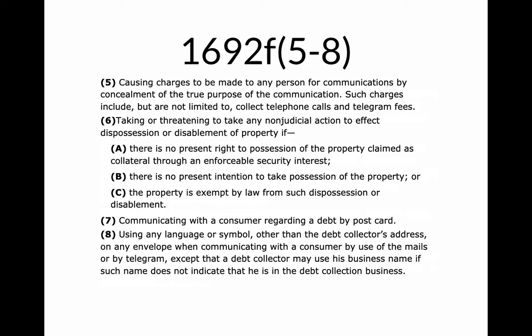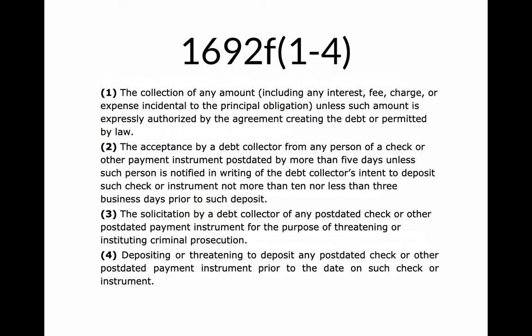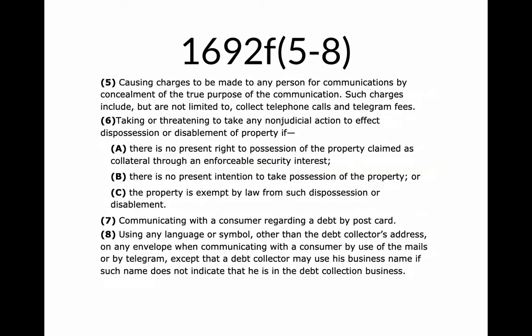Well, again, we don't really see that now, but there can be some equivalent in some type of communication, maybe that we have now, or we'll have 5 years from now, or 10 years from now, where they can end up sticking you with a bill, and it's a way to trick you into talking to them and being charged for it. Number 6 is probably the most common one that at least we use, besides subsection 1. So remember, subsection 1 is collecting any amount that's not authorized or legal. Number 6 is taking or threatening to take any non-judicial action to affect dispossession or disablement of property.